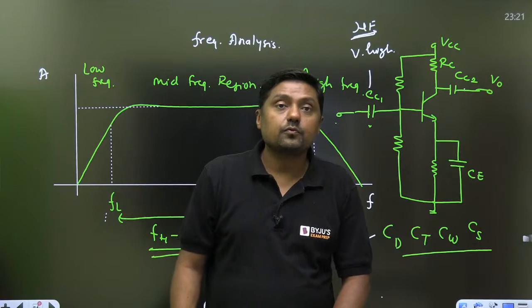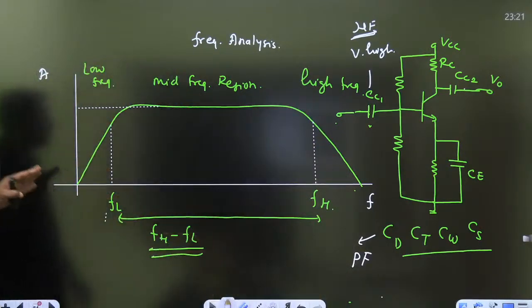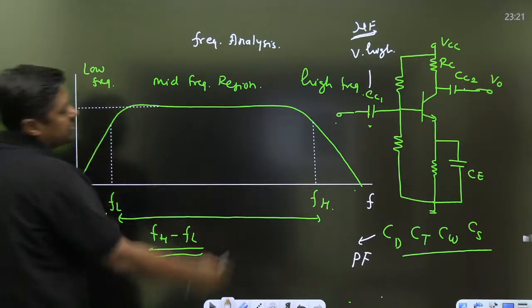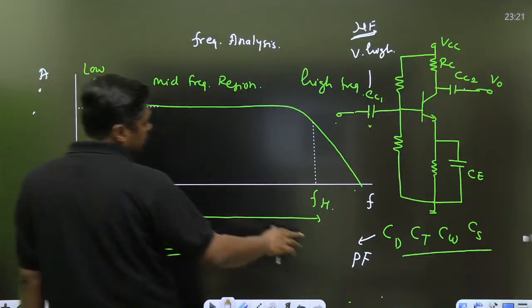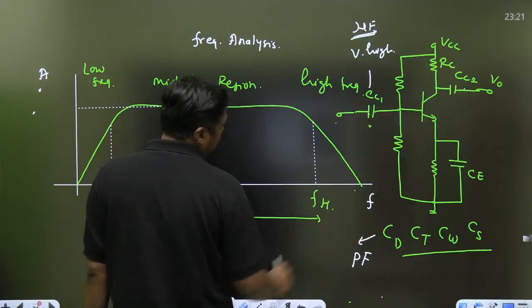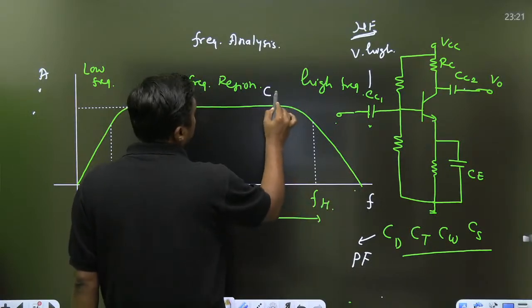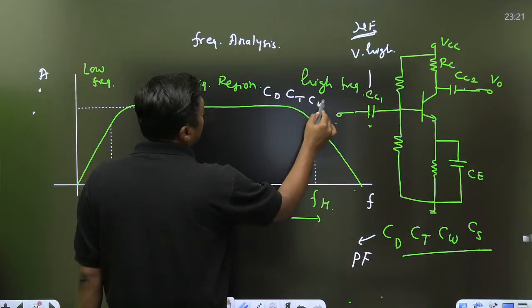Second question: why does the gain fall at FH, on the higher frequency side? At higher frequency, the gain decreases due to the internal capacitances, that is CD, CT (the transition capacitance), CW and CS.